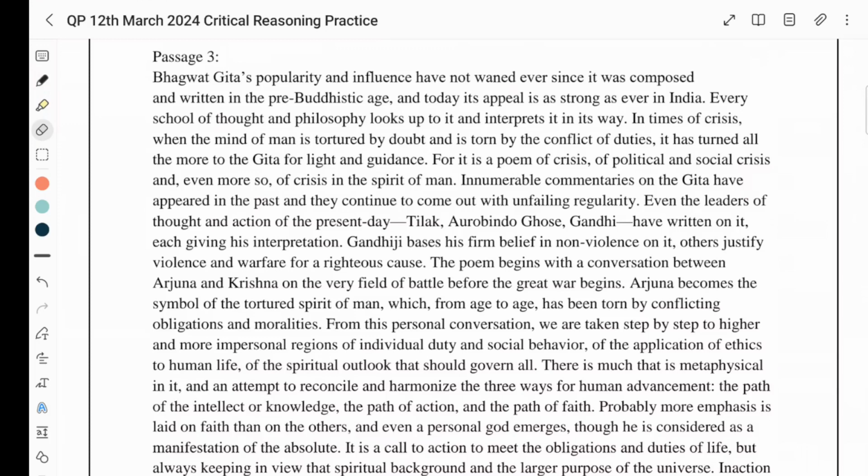Second question is C. Third question is also C. Fourth question, the answer is D. Fifth question, the answer is A. Sixth question, the answer is again A.